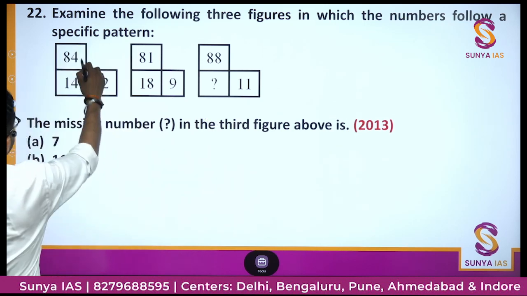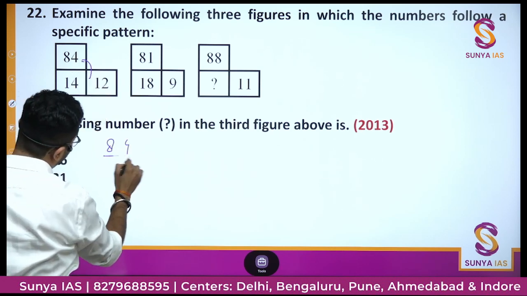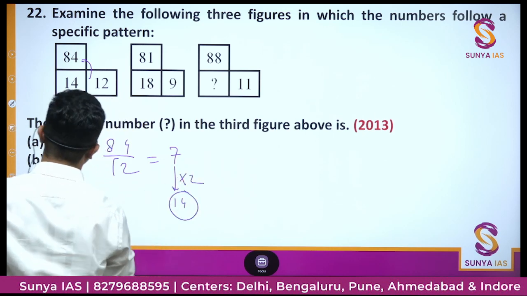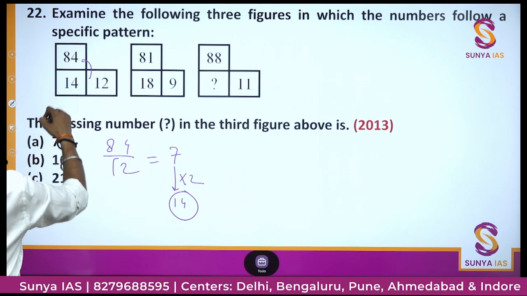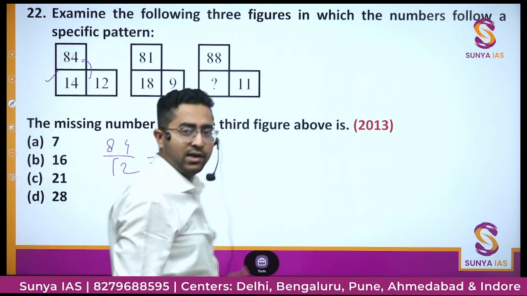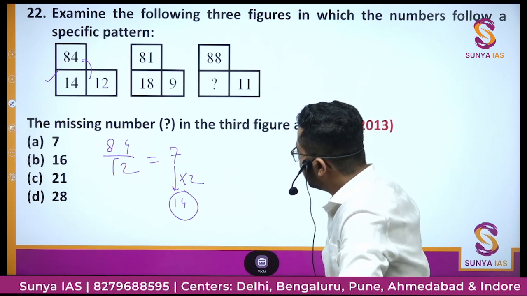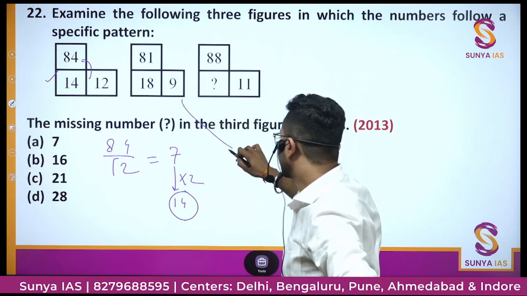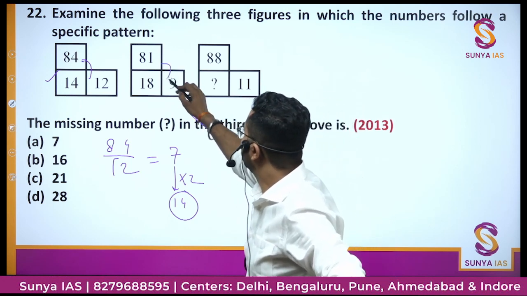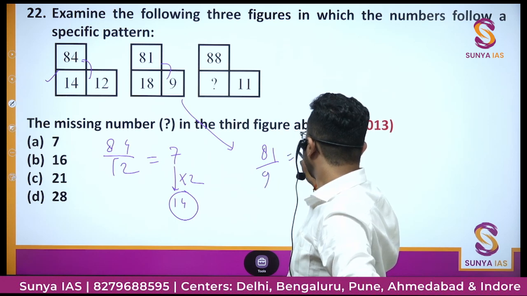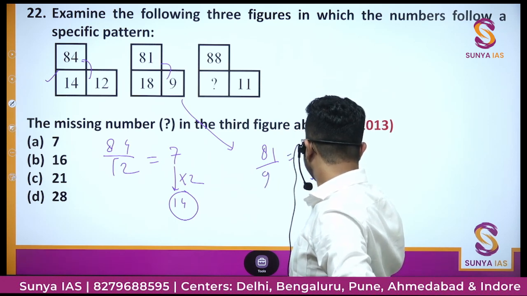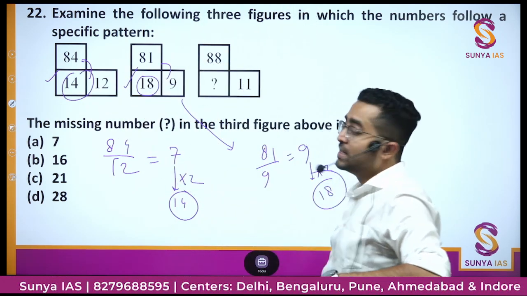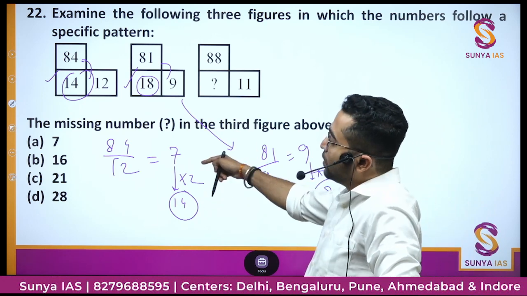So if we divide these two things, 84 by 12, that is 7, and if we multiply 2 in this, then we get 14. Yeah, so this figure is right according to my pattern. So let's see, our first 2-3 patterns have turned out wrong. Let's see if this pattern is getting followed in the second figure also. What will we do? 81, these two, divided by 9, it is 9, and if we multiply 2 in this 9, this is 18. Yeah, 18 we are getting here. That means this figure is also correct. That means the pattern we followed is right.